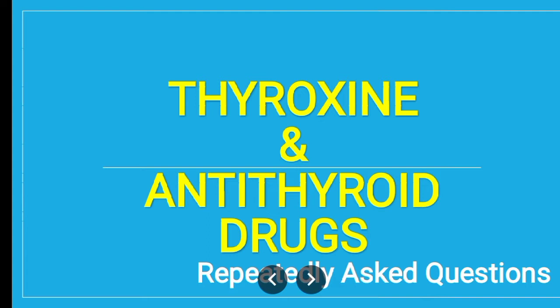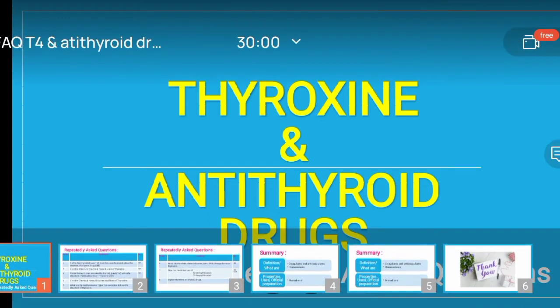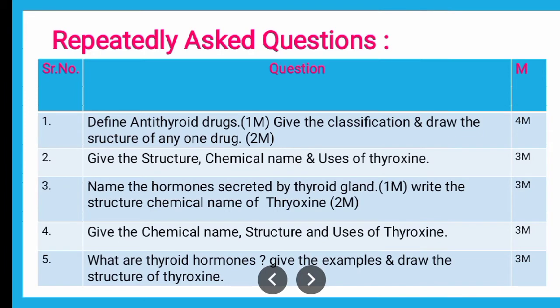So to start with the first question from thyroxine and antithyroid drug, the question is: define antithyroid drugs, give the classification and draw the structure of any one drug.